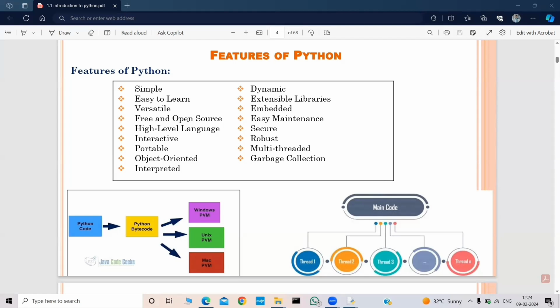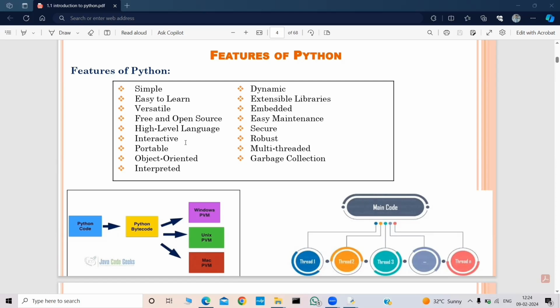And it's a free and open source language. Python is available freely. We have so many online compilers we can use, and there is no need to purchase it. There is no need to spend our money in order to use it. So it is free and open source. It is openly available. And it is a high-level language, as I said, which is understandable by humans. That's why it is simple. And it is an interactive language. It is very interactive with the coder, the programmer. That's why it is an interactive language.